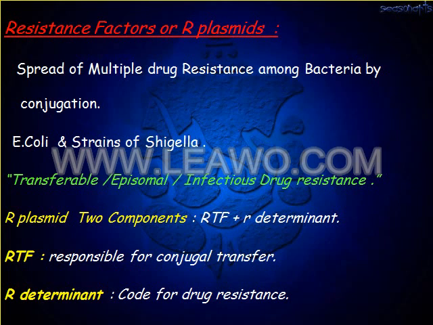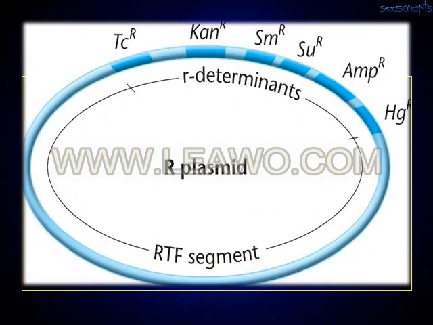So the R plasmid contains two components. One is the resistance transfer factor, two is the resistance determinant factor. The resistance transfer factor is responsible for the conjugational transfer, and the resistance determinant factor codes for the drug resistance. In this picture you will see the R plasmid having the two components.